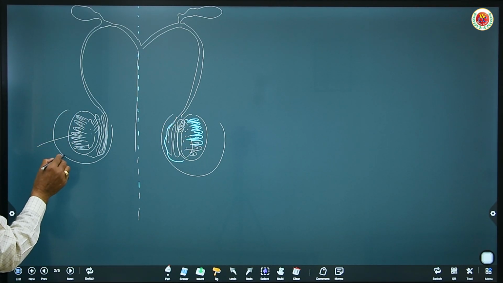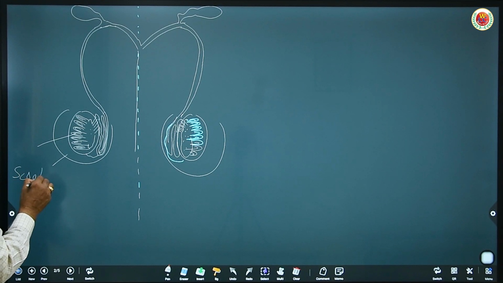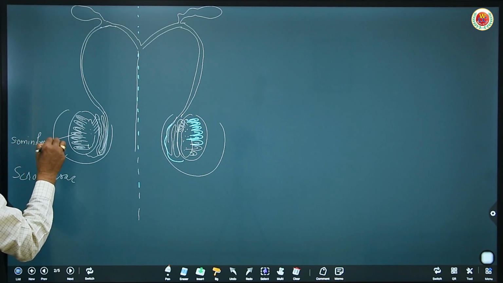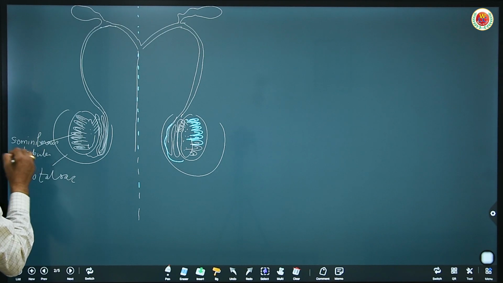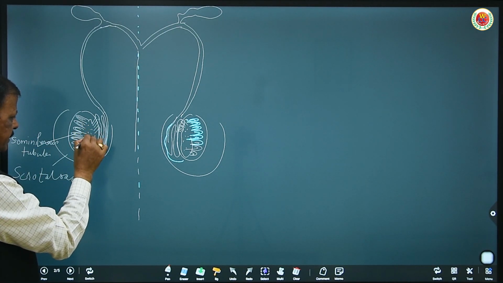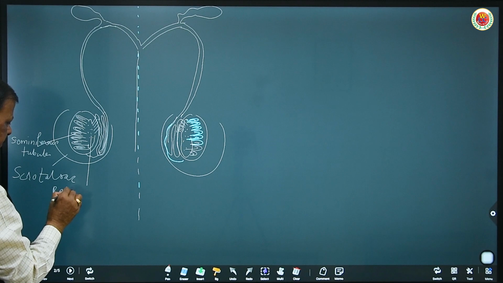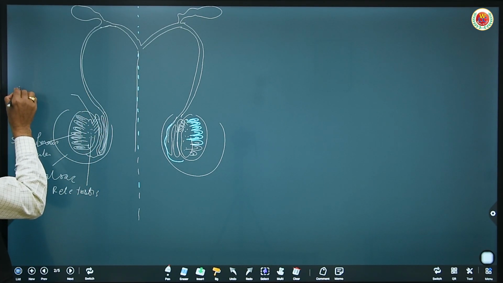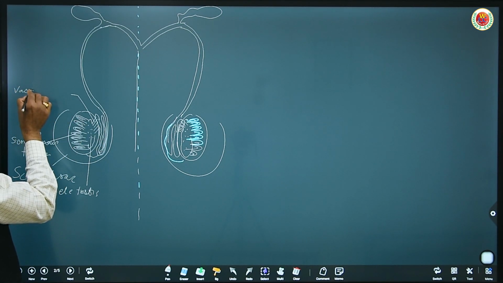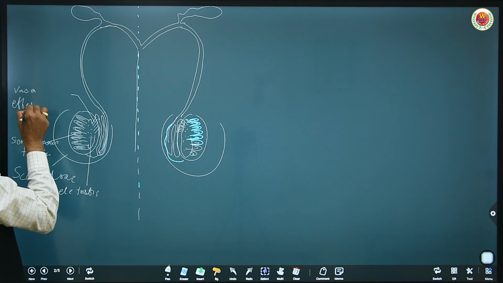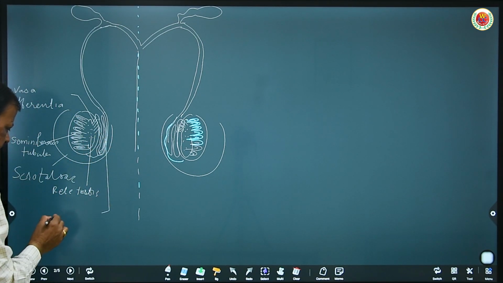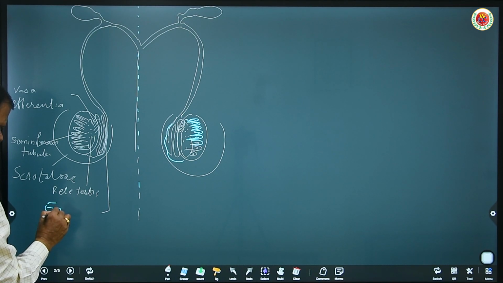Once again, see: scrotal sac, seminiferous tubules, this is rete testis, this tubular structure is called vasa efferentia, and this long tubular structure is the epididymis.